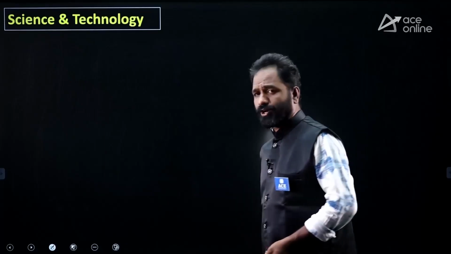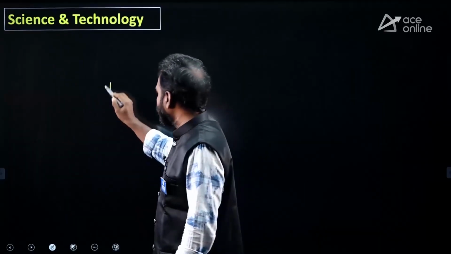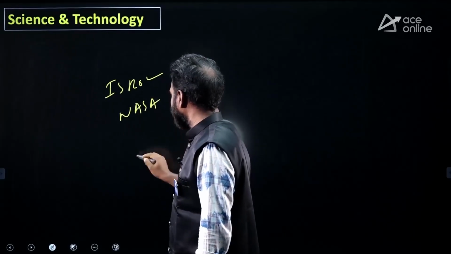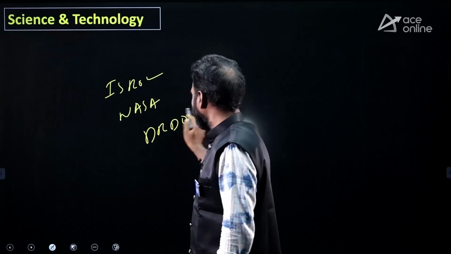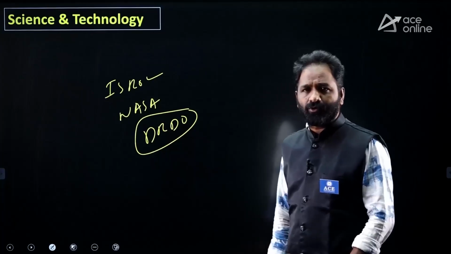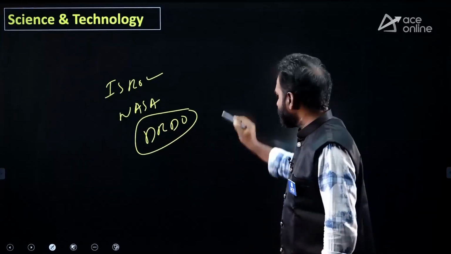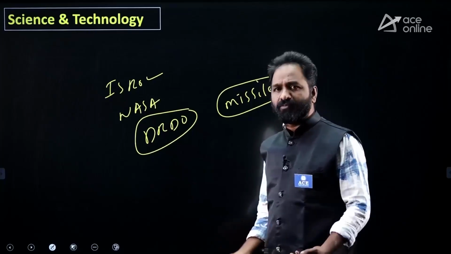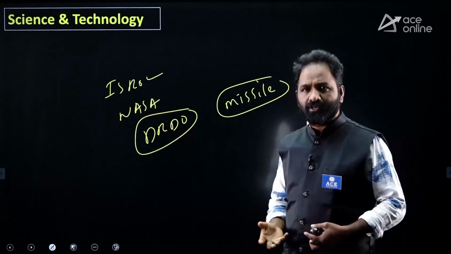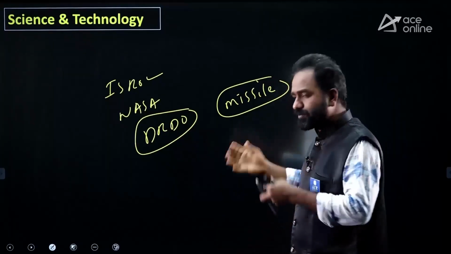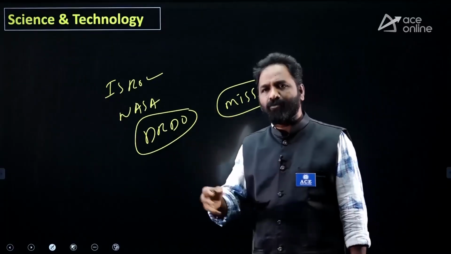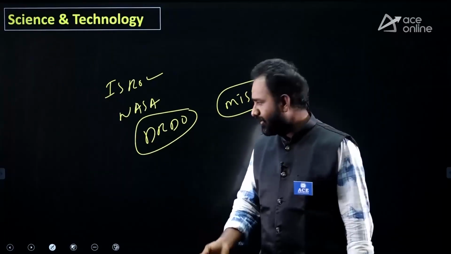Next, science and technology. Science and technology, anything is part of current affairs only. Any launches by ISRO, any launches by NASA, and recent experiments by DRDO in terms of defense. In terms of defense, you should have an idea about the missiles. What are the different missiles we have? Cruise missile, like that, okay. So subsonic missile, supersonic missile, types of missile. You should have an idea about the Akash, Agni, okay, like that.